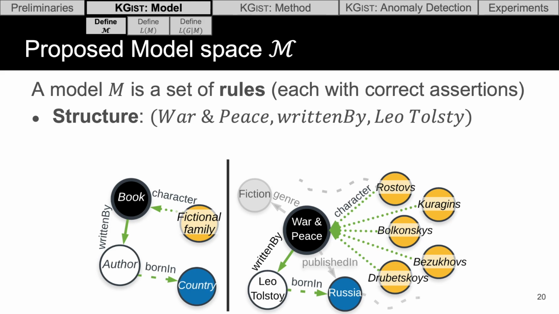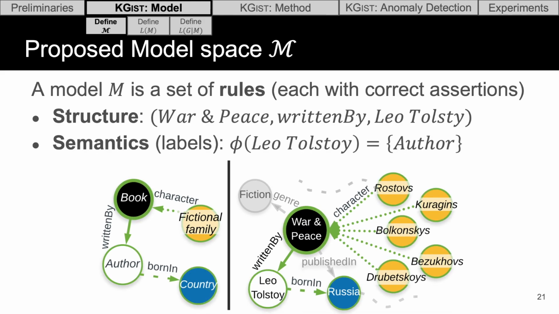it's a guided traversal, which induces a particular subgraph. So the edges of that induced subgraph have been described by the rule. It also describes some of the semantics of the graph because it reveals the labels in the induced subgraph. For example, the fact that Leo Tolstoy is an author.